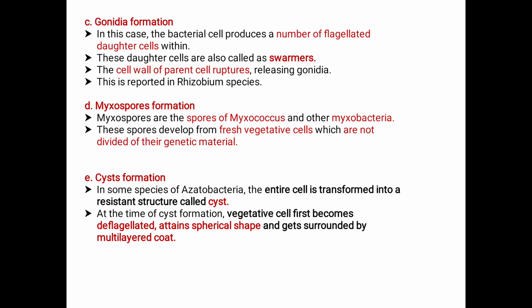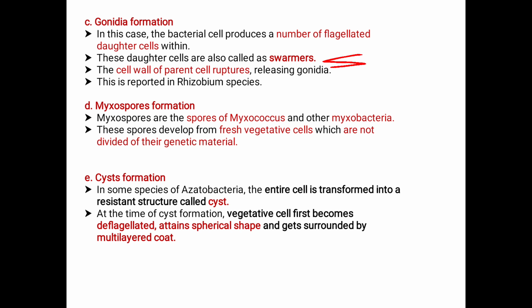Next comes the gonidia formation. What happens in gonidia formation? In this case, the bacterial cell produces a number of flagellated daughter cells within it. These gonidia are nothing but the flagellated daughter cells. These daughter cells are also called swarmers.